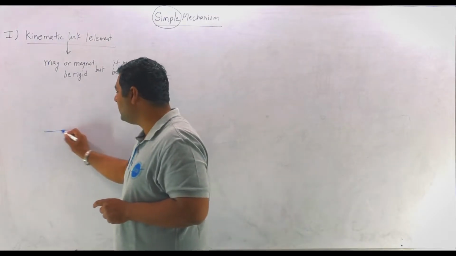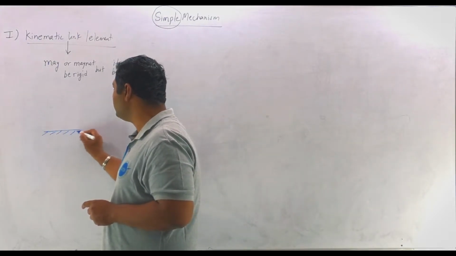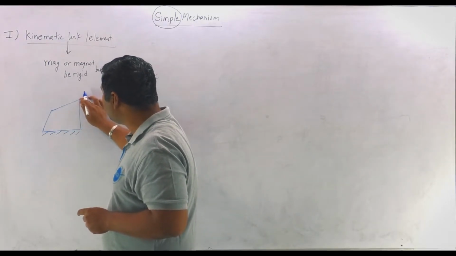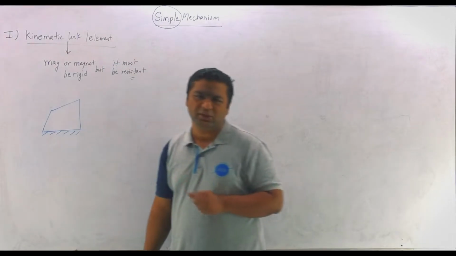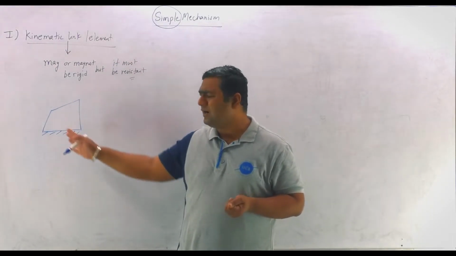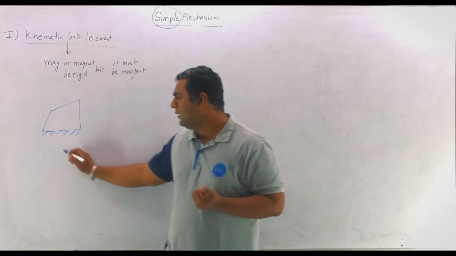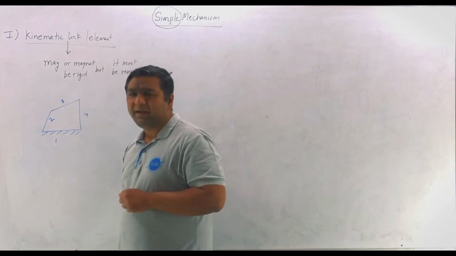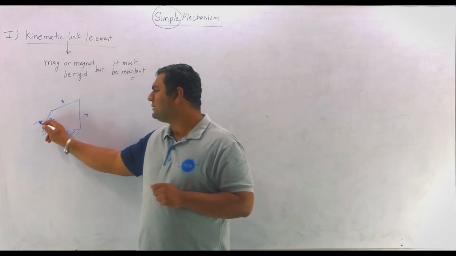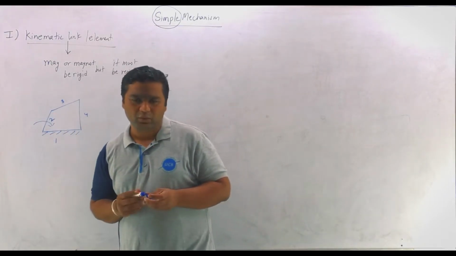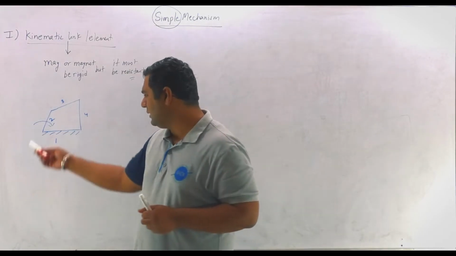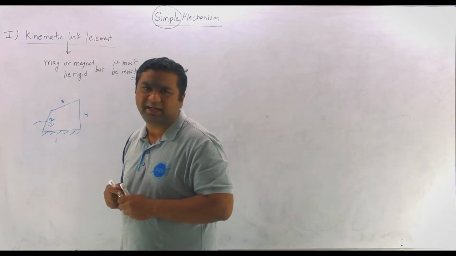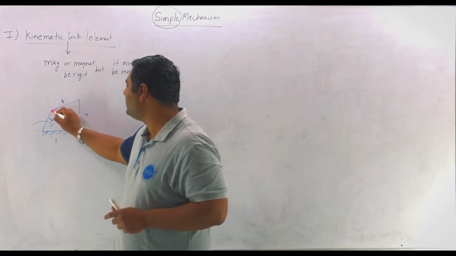For a mechanism, you have definitely seen one mechanism known as the simple four-bar mechanism. I have not taught you this mechanism yet, but I am going to teach you in the next session. In this simple four-bar mechanism, this is link number 1, this is link number 2, this is link number 3, and this is link number 4. Let us say you are applying some torque on link number 2, and definitely it will give some effect to link number 3, and let us say link number 3 gets distorted like this.